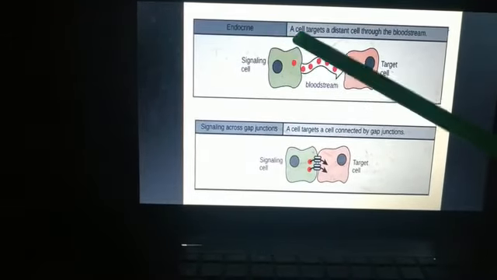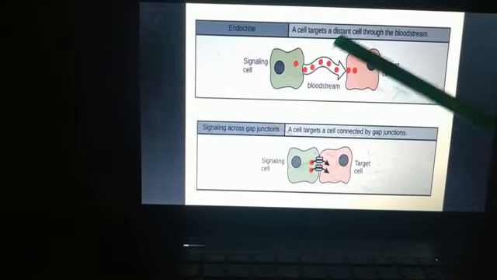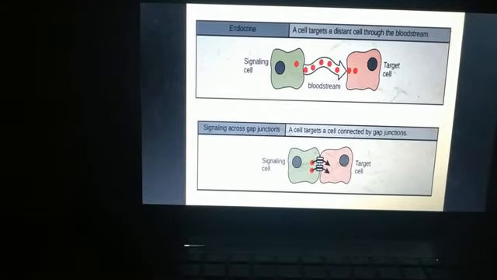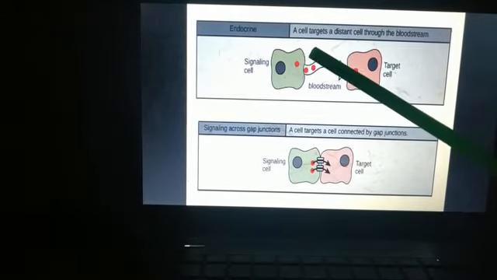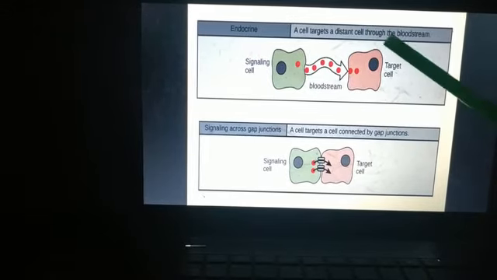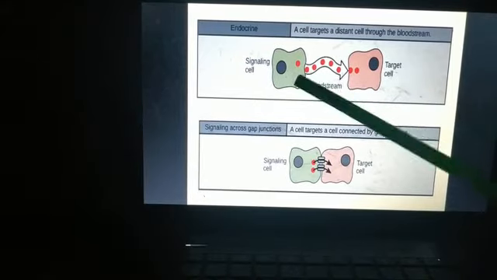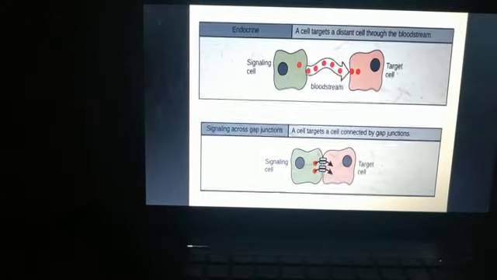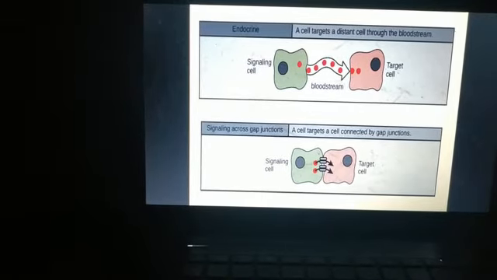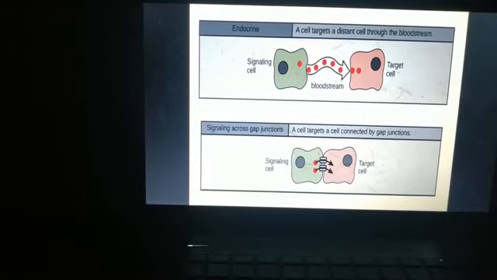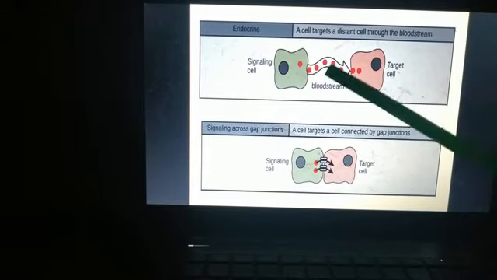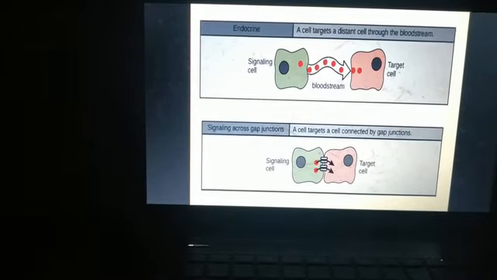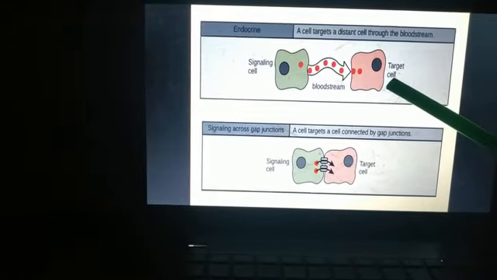Next type is endocrine. A cell targets a distant cell through the bloodstream. Here we will have a signaling cell and a target cell, and both of them lie at a very long distance from each other. So when a cell needs to transmit signals over long distances, then it often uses the bloodstream, which will carry the signal to the target cell in a distant part of the body.